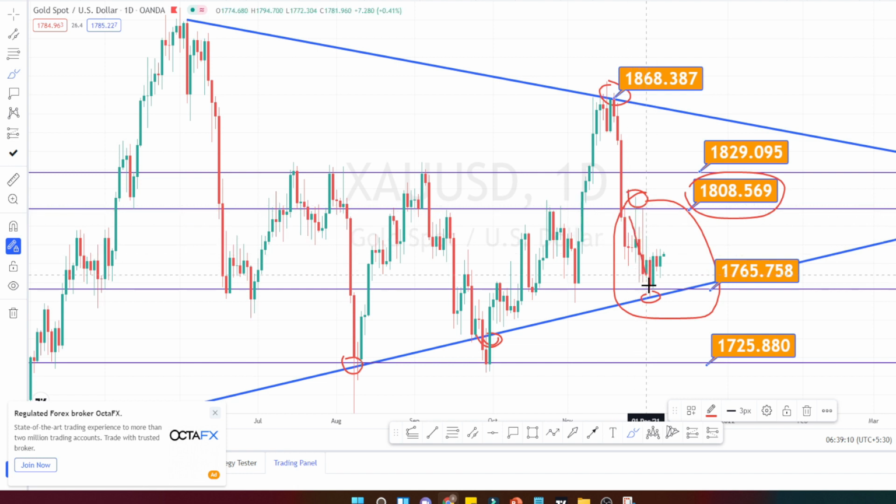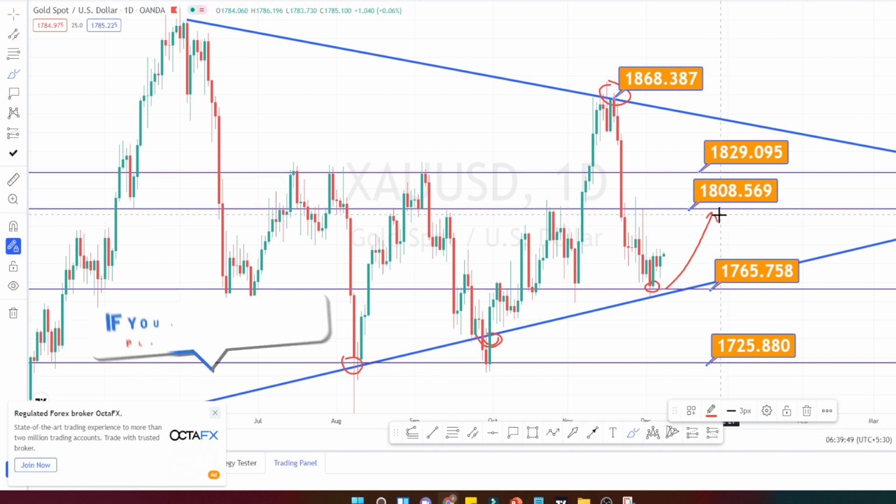Again it has retraced and tested the bottommost support level also, which is 1765. So it is still a range bound market when we look at the price action in daily time frame. The current price action has taken support over here, so I am expecting the price action to go and retest the resistance level over here and then retrace back.